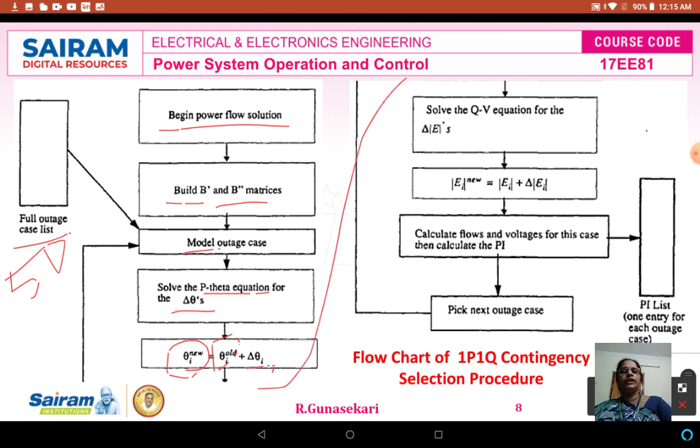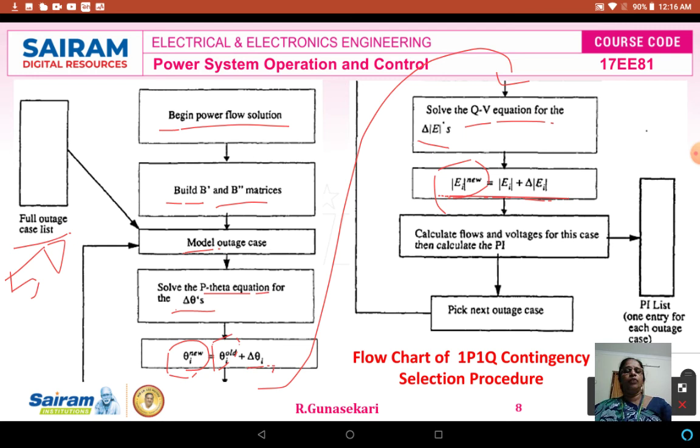After that we can solve the QV equation, that is the reactive power Q and voltage equation, for del modulus of E. Okay, so the modulus of EI new equals the modulus of EI plus del modulus of EI. In this formula, the modulus of EI new is the new value of the voltage, that is the EMF at bus I. The modulus of EI is the EMF, that means the voltage at bus I. The del modulus of EI is the change in the voltage at bus I.